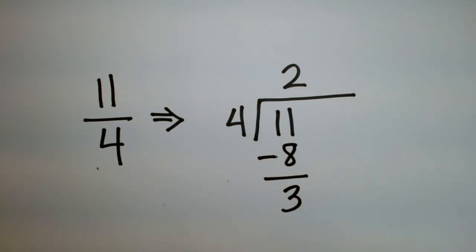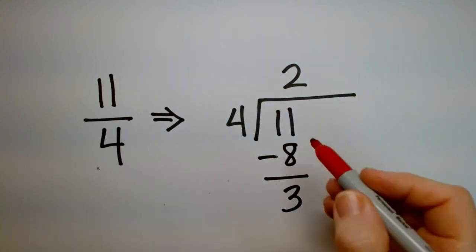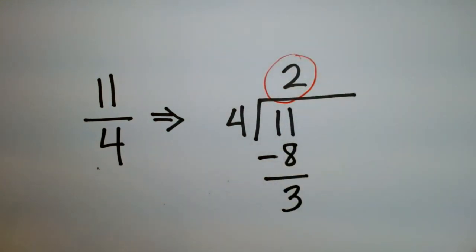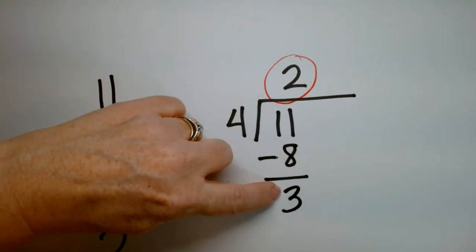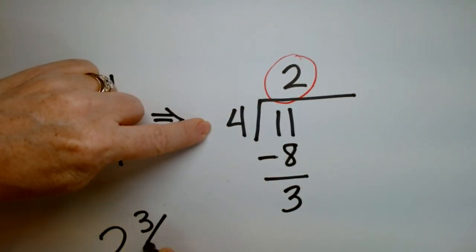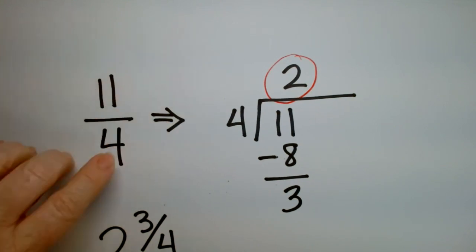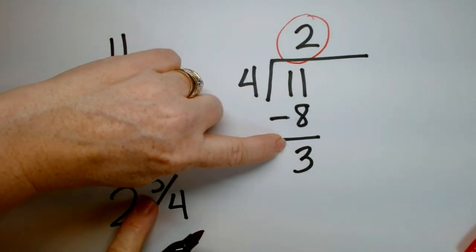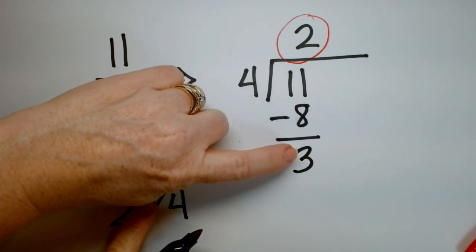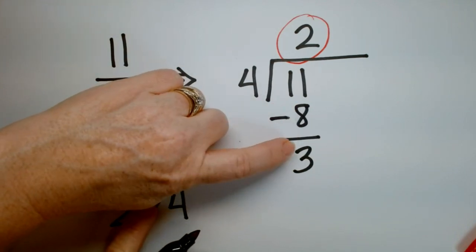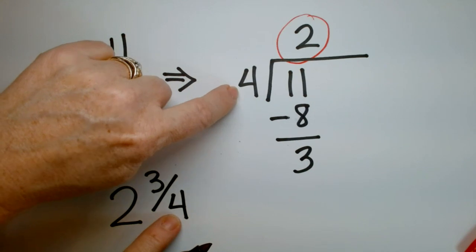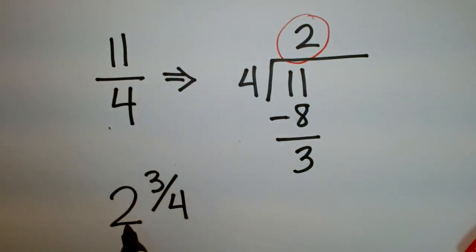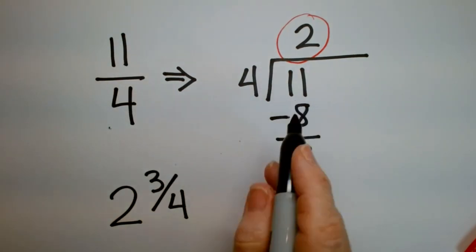And that's it. Stop. I don't want you to go any further. You finished. What do you mean? Okay, so this is your whole number. So your answer for 11 over 4 is 2. And watch this. Write the remainder. 3 out of 4. So here's your 2, here's your remainder, 3, because whatever your remainder is, it's a part of 4 divisions. So 3/4, and that's it. This is your mixed number for this.